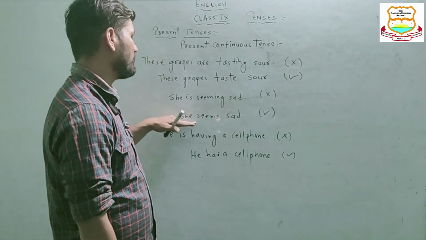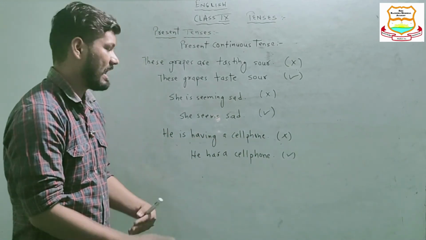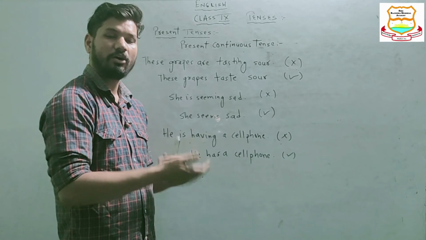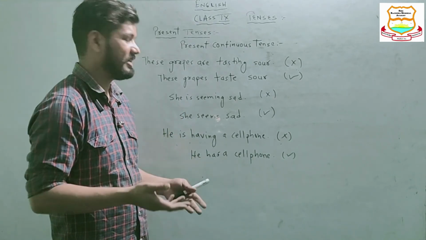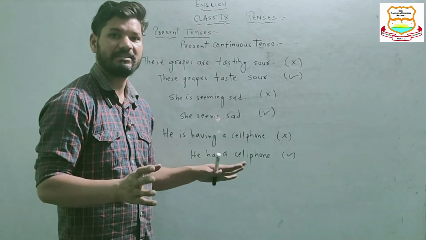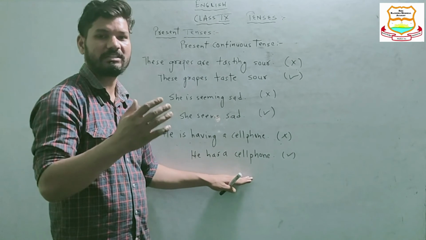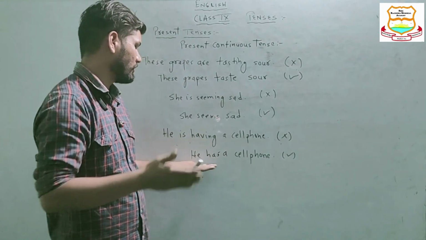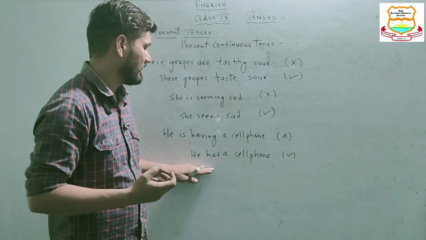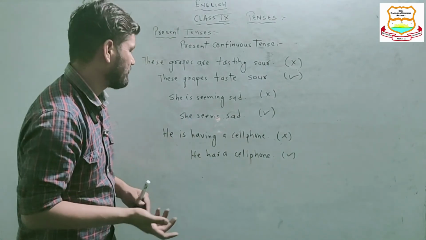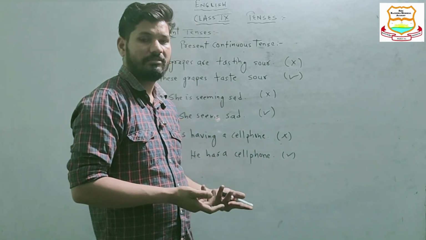Like he has a cell phone: having a cell phone would mean the ownership is in continuous form, and that can't be. He has a cell phone means he is the owner of that cell phone. Rather, we can't say he is having a cell phone.